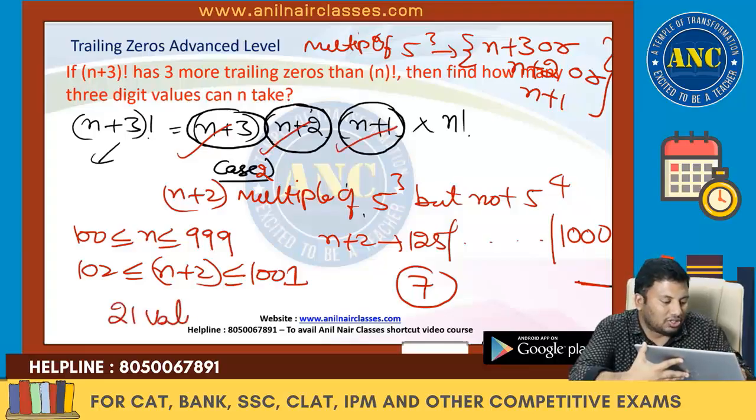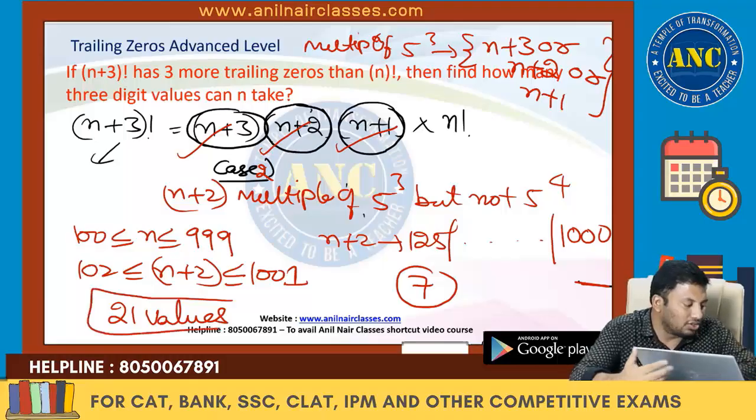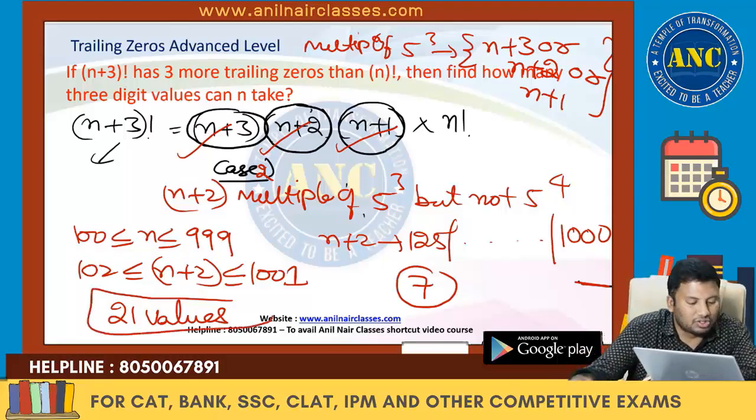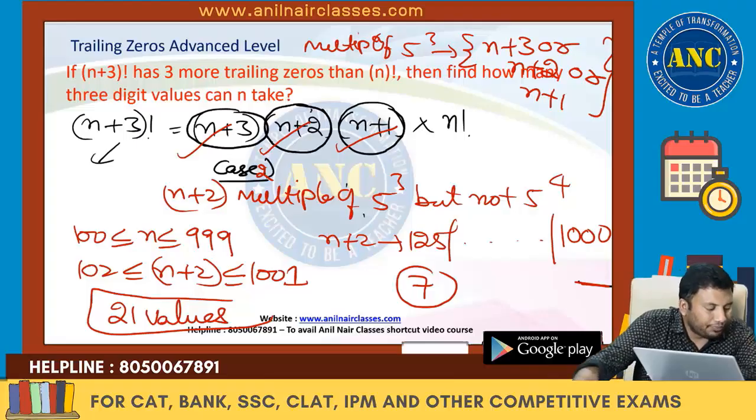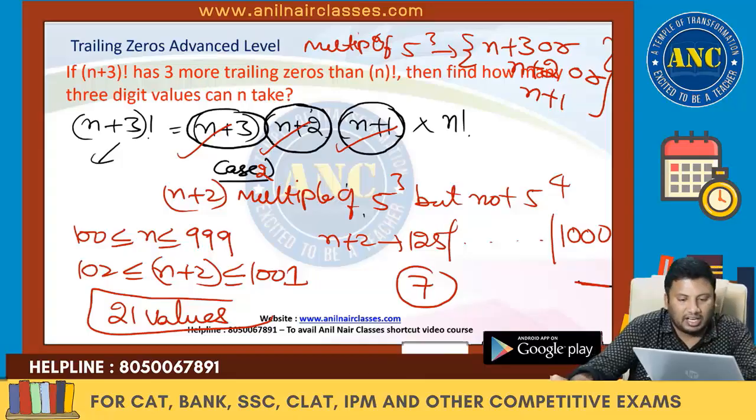Total how many values will I get? 21 values you will get. I hope the idea is crystal clear to you. Everybody, kindly reply if this idea is crystal clear to you.